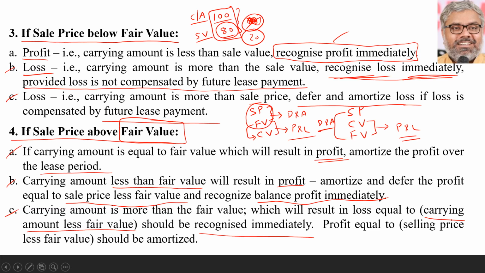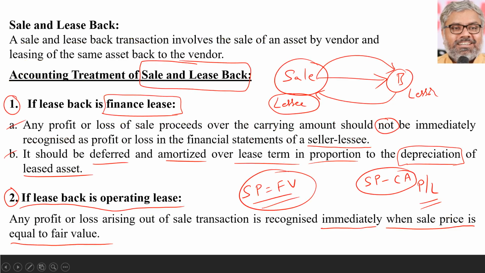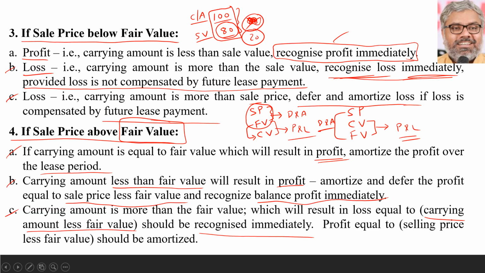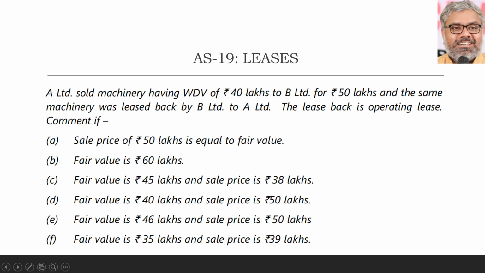So sale price above fair value, sale price below fair value, sale price equal to fair value. These are the three possibilities under operating lease. And finance lease anyway is always deferred and amortized. There is nothing to be recognized immediately in case of finance lease. Let us apply this to an operating lease question, particularly for understanding purposes.